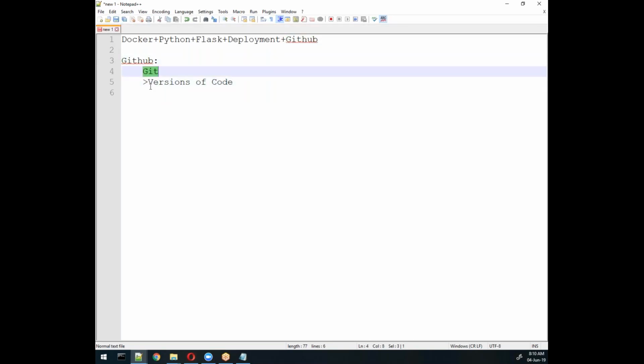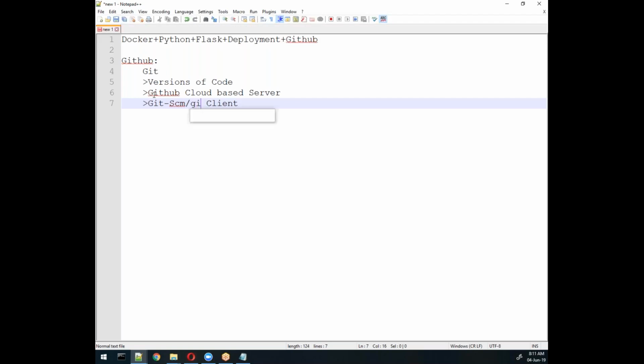And in Git, we have two things. One is server and another is client. The server is available in cloud, and that is called GitHub. GitHub is basically a cloud-based server. We will consume that server and use this Git server using the Git SCM client, or any other client, like in Visual Studio Code we also have a Git client. Through commands also we can handle this type of server.